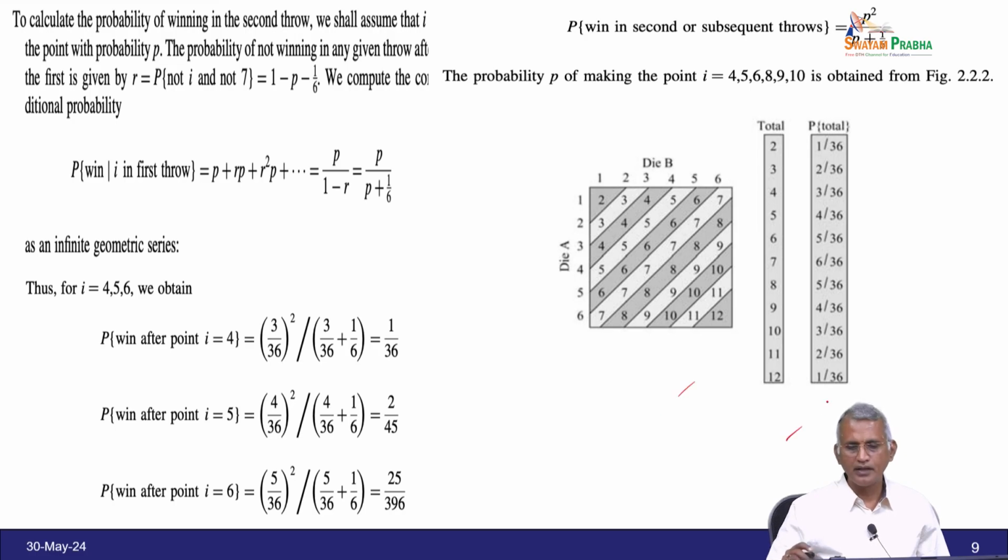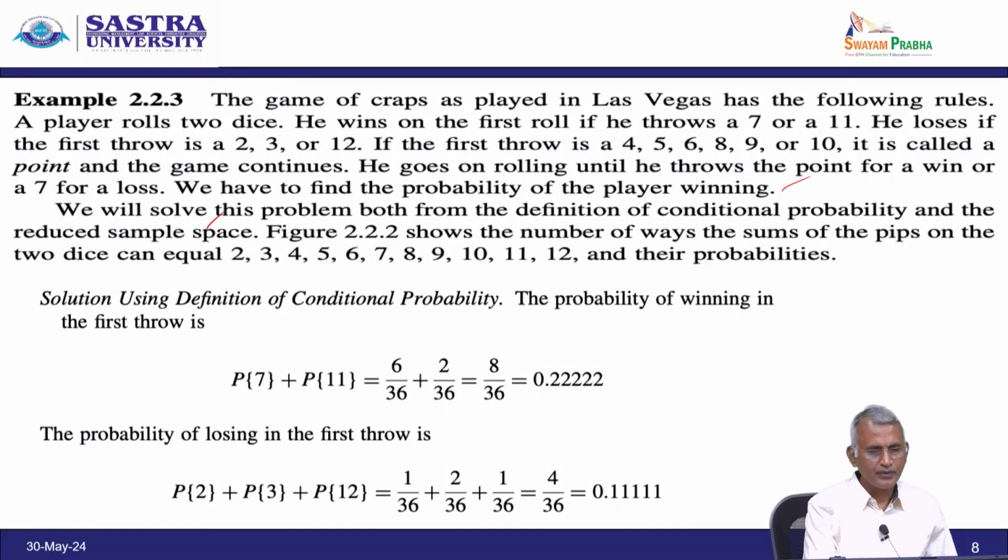So, keep this in mind. This figure shows the number of ways the sums of the pips on the 2 dice can equal 2, 3, 4, 5, 6, 7, 8, 9, 10, 11, 12. For the first die and second die, all the possibilities may come for the sum of the pips.